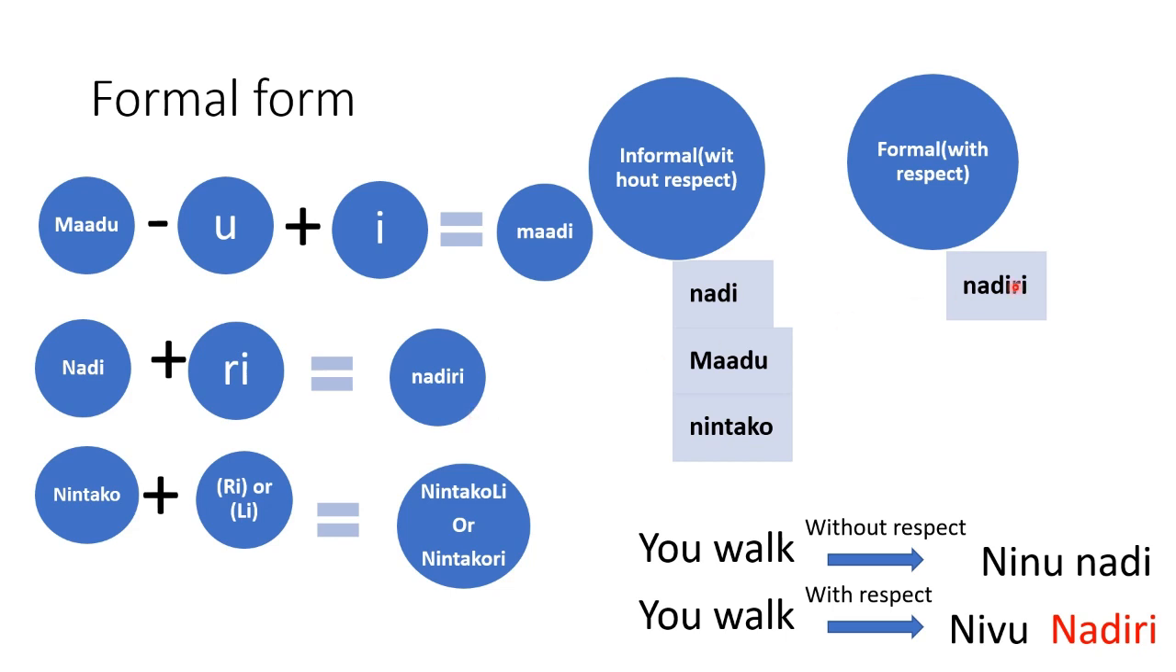So Nadi becomes Nadiri. Madu is ending with the sound U, so you will subtract that U sound and add the E sound. It becomes Madi. And Nintko becomes Nintkoli or Nintkori, and this you will get when you add Re or Li sound at the end. So these are the three major cases that you will always come across, and these are the only three cases. I hope you got it.